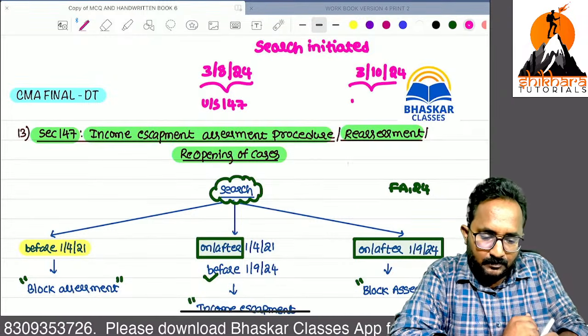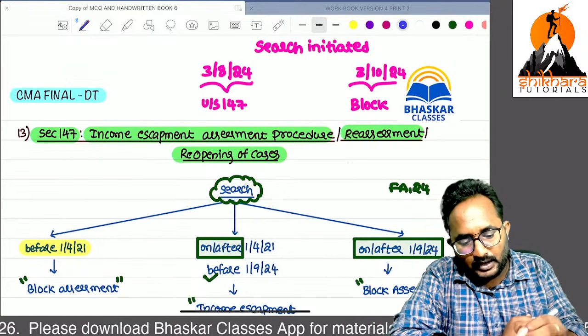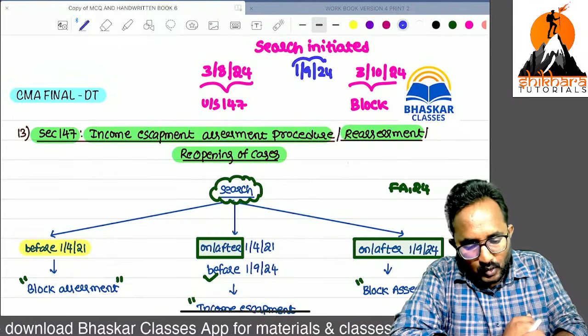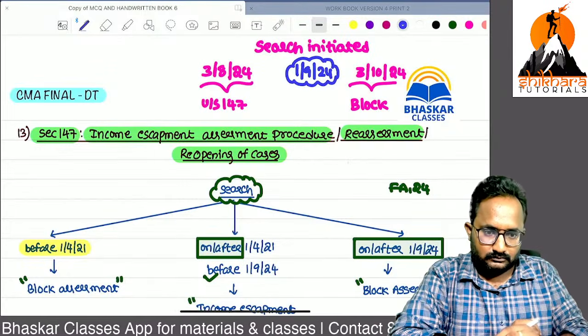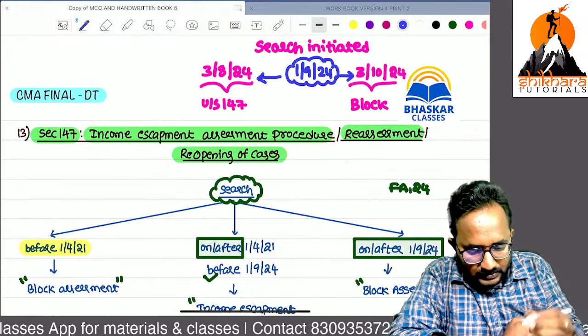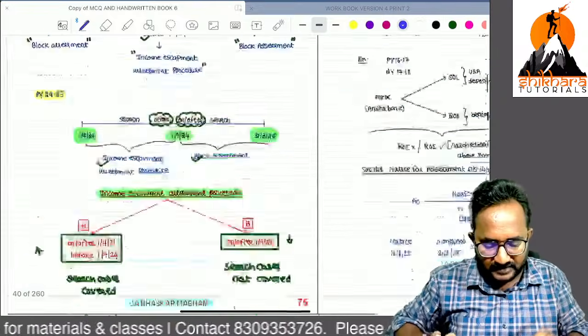Which assessment? Block assessment. What is the base date we have to remember? 1/9/2024. Before this, or on or after this. Clear?